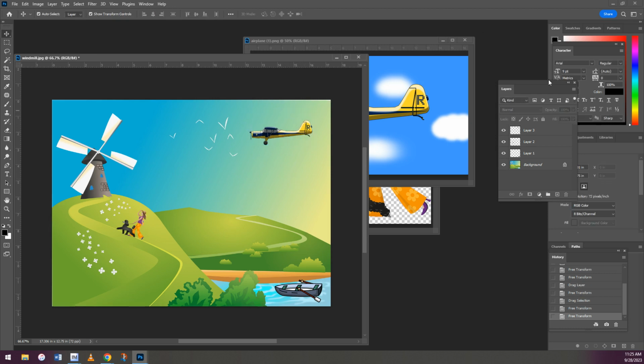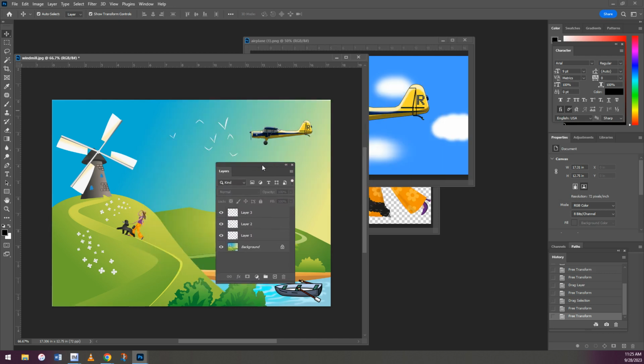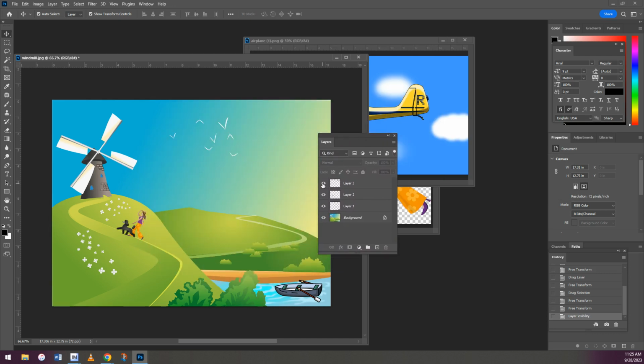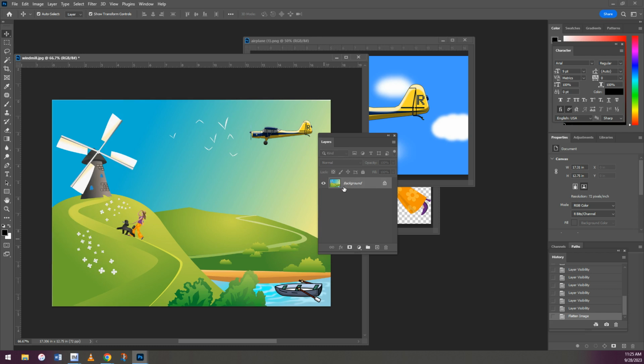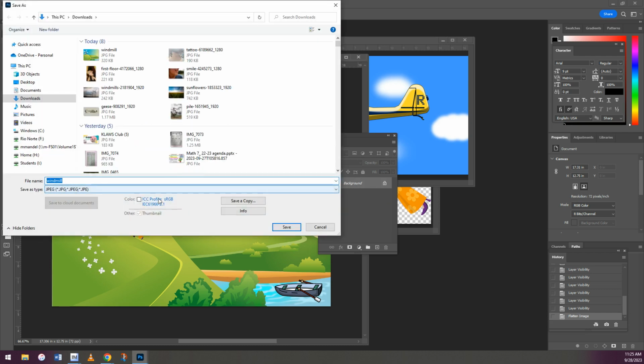You'll notice that my layers window over here now has a layer for each item. It has a layer for the airplane, a layer for the girl, a layer for the boat. So in order to print that or share that, I need it to be a JPEG. So you'll remember we're going to go to Layers, Flatten Image. Now all the layers are combined into one, and you can go File, Save As, and make sure you save it as a JPEG.